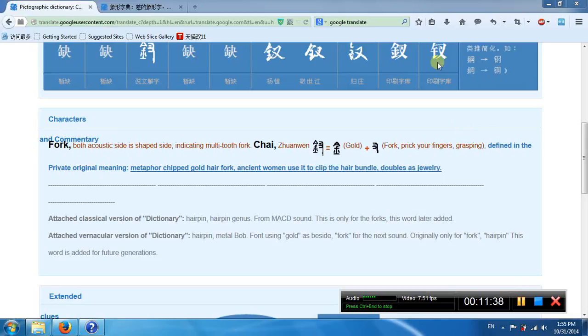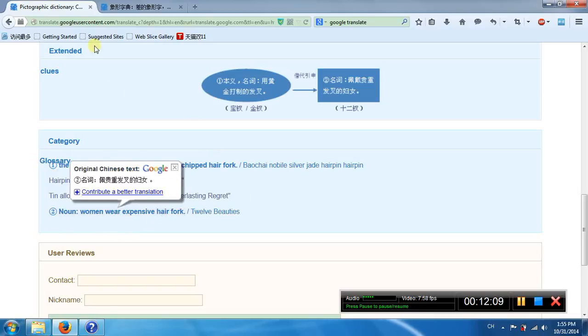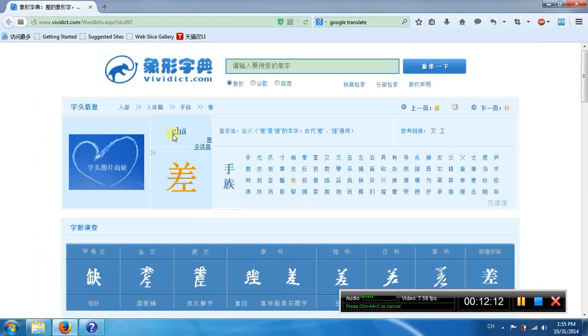This is chai. His left part means a goat. His right part means fox. Grasp it with a finger. So his meaning is a goat hair fork. Ancient women used it to clip the hair, to bundle the hair, like jewelry. Second meaning, women wear expensive hair forks. This is cha.